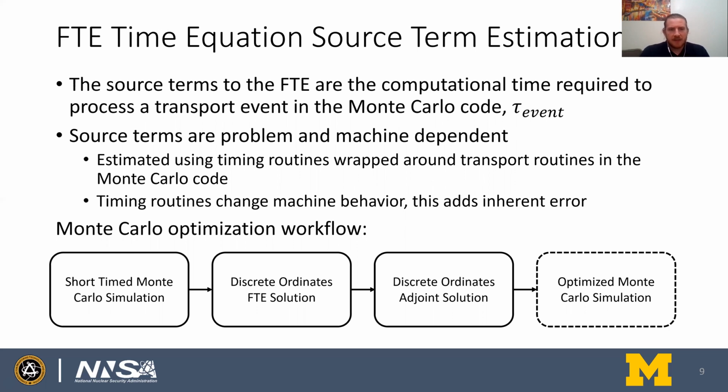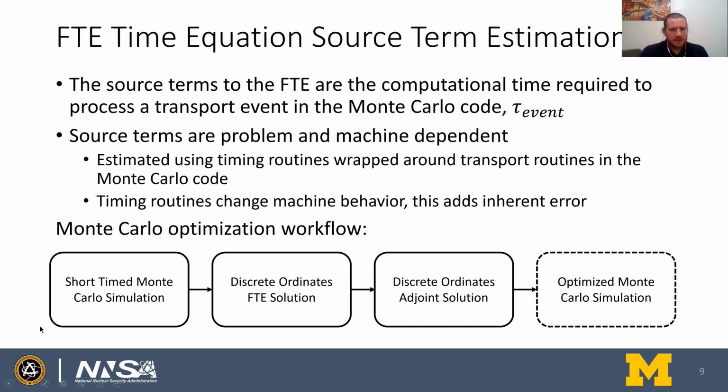The way we estimate them in this work is using timing routines that wrap around the transport routines and simply start and stop before and after that transport routine takes place. Then we can get an estimate of how long it takes to perform that transport routine. However, by having these timing routines embedded in the source code of the Monte Carlo transport itself, you're changing how the computer's working. So you're adding inherent error to your timing sources, which we'll touch on later.